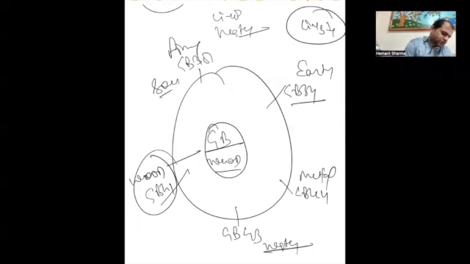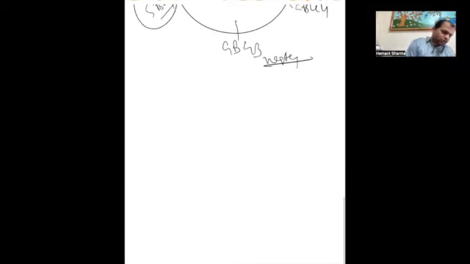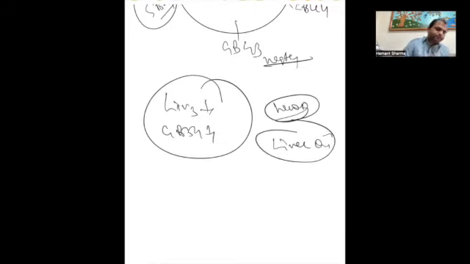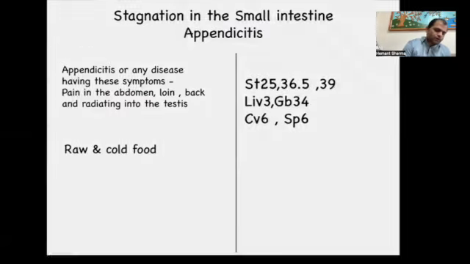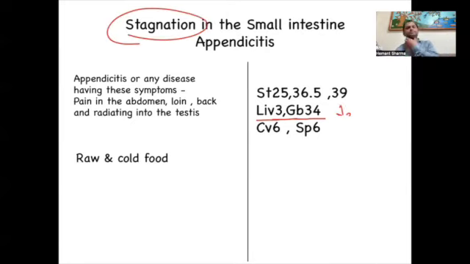So this is the son, and this is the grandson. We'll sedate the grandson again, we'll sedate the gallbladder again, gallbladder 34. So by sedating liver 3 and gallbladder 34, we can sedate the wood element. We can sedate the liver chi properly. So when we are using liver 3 and gallbladder 34 sedation, it's wonderful for removing the stagnation. All the stagnation always starts from the liver only.